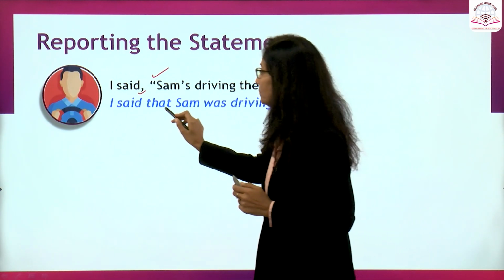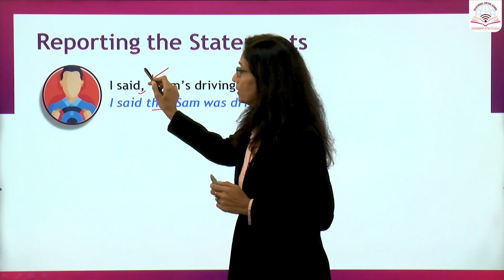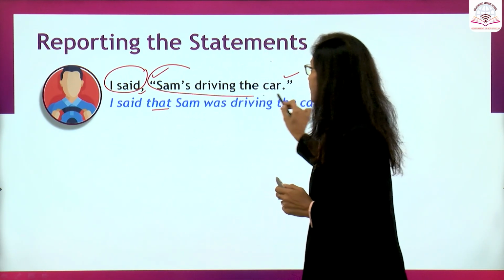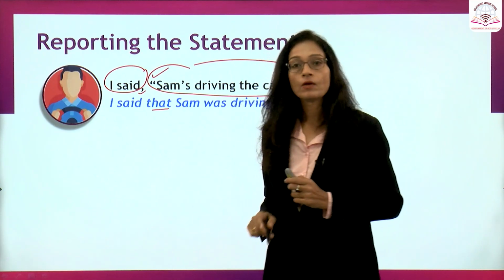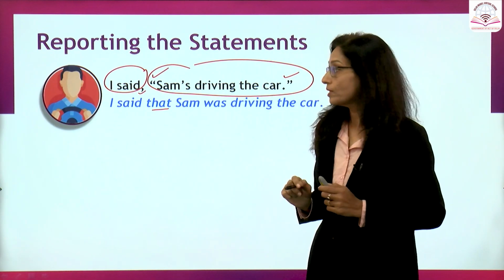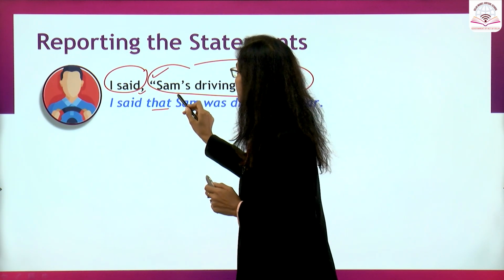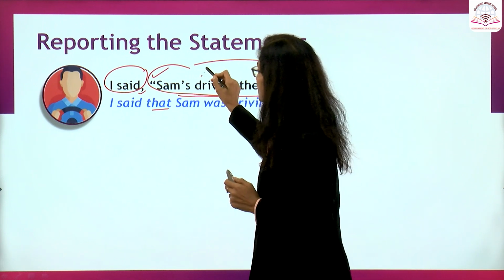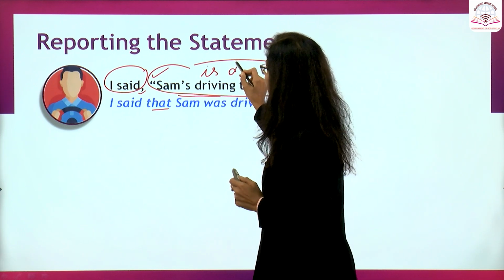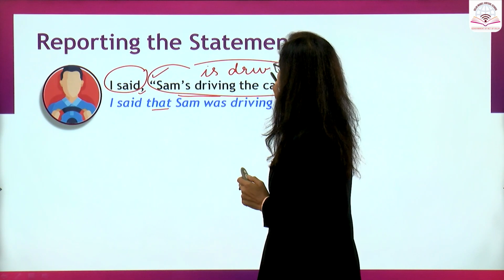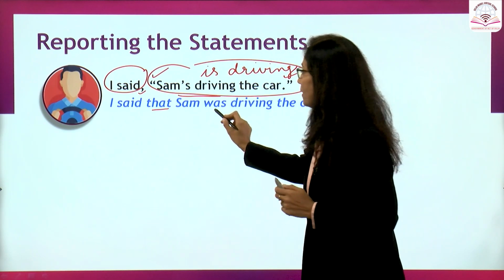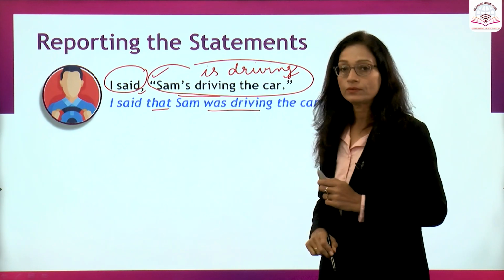We have used the word that to connect the indirect part to the direct part. And one very important change is the change in the tense of the sentence. Here it is present continuous tense and we have changed it into past continuous.